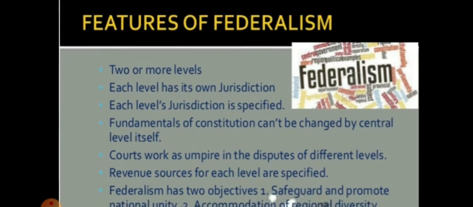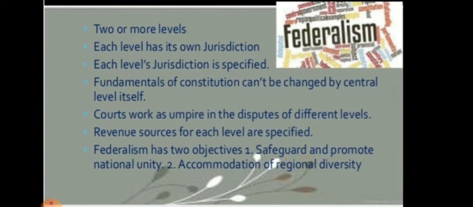The fundamental provisions of the constitution cannot be unilaterally changed by one level of the government. Such a change requires the consent of both levels of the government. The courts have the final say. Courts have the power to interpret the constitution and the powers of different levels of the government. The sources of revenue for each level of the government are clearly specified to ensure its financial autonomy.